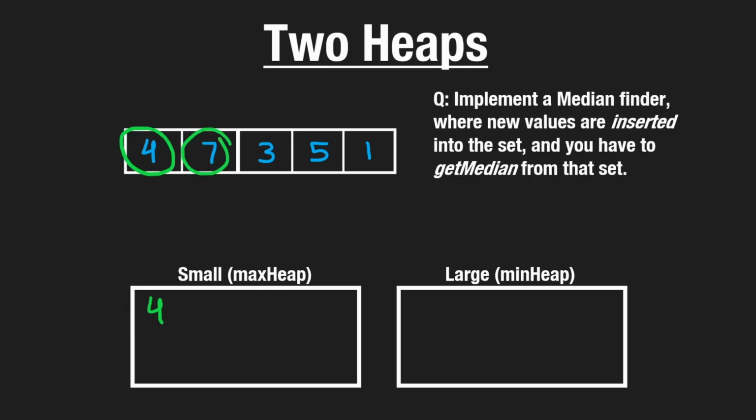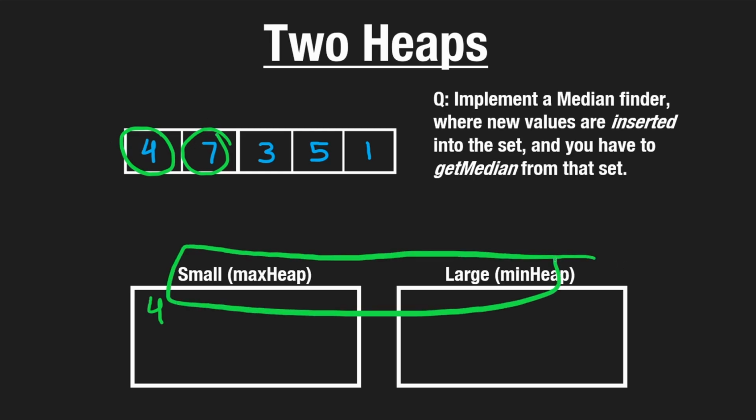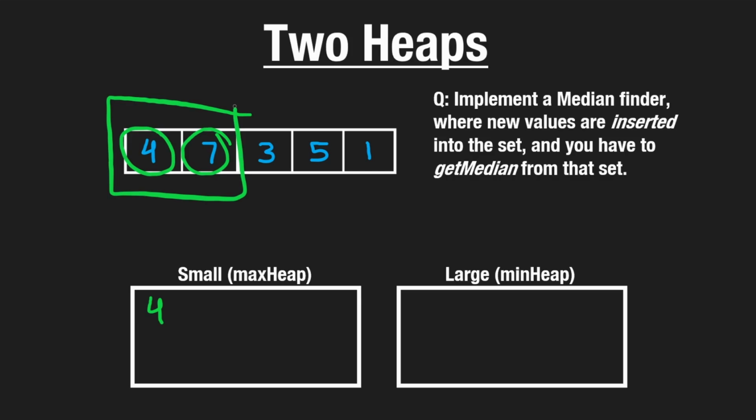Now let's insert a second value 7. So what we want these two heaps to represent is, of the values we've added so far, so we have 4 and 7, we want half of the values to be in the small heap and half of the values to be in the large heap, and we want every value in the small heap to be less than or equal to every value in the large heap. So based on that criteria, you tell me, where should we insert this 7? Should we insert it here or should we insert it over here? Well, probably we should put it in the large heap, and that's exactly what we're going to do.